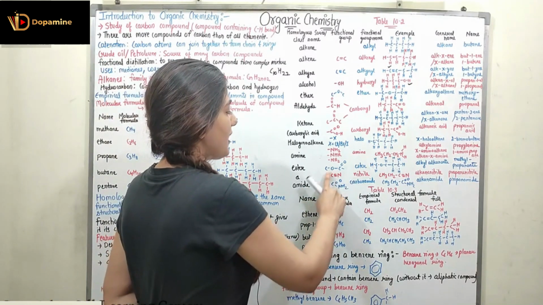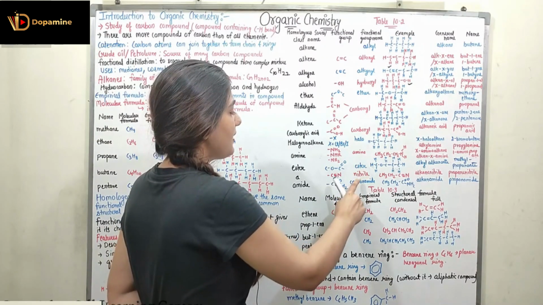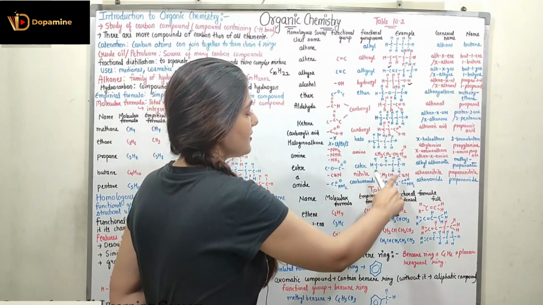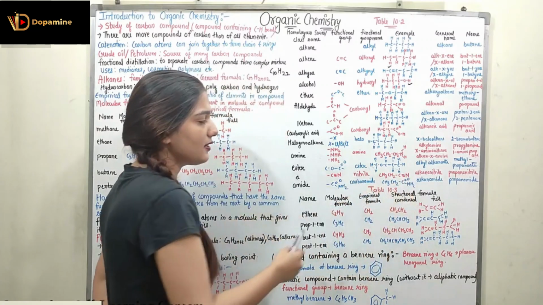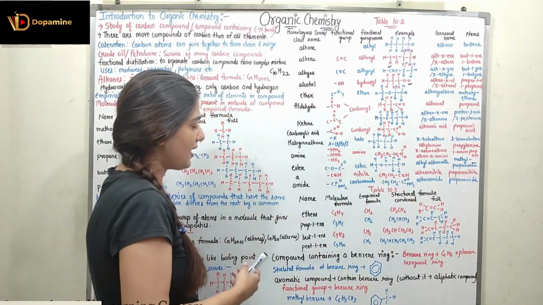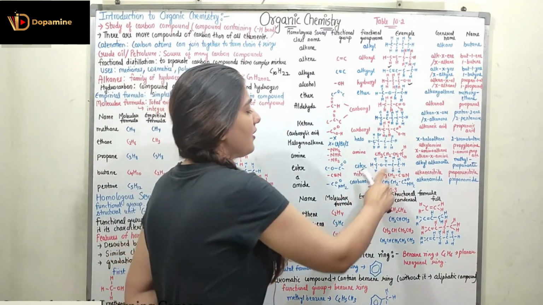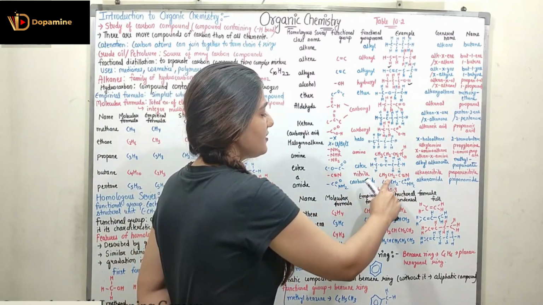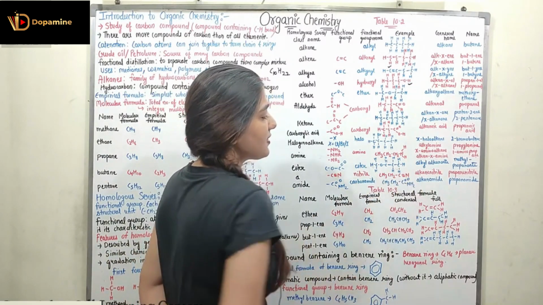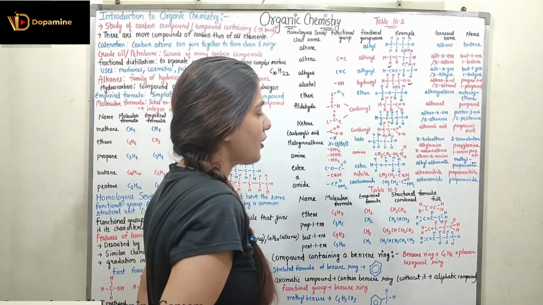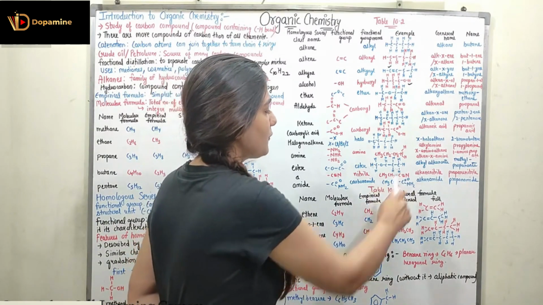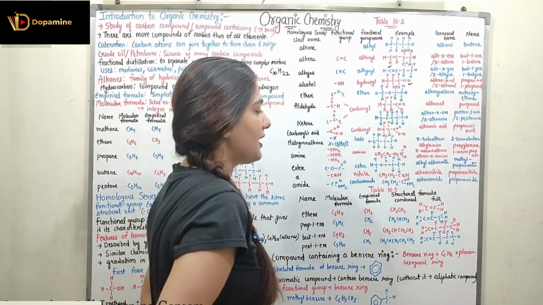So C triple bond N will have the functional group name nitrile. Here is the example: CH3CH2C triple bond N. You can make the full structure as well. I have just made the condensed structural representation: CH3CH2C triple bond N. It has the general name alkanenitrile. For this structure, because we are talking about 3 carbons, it is propanenitrile, right?